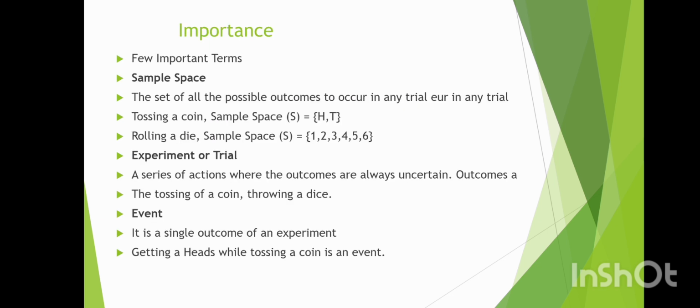Few important terms. Sample space. The sample space is the set of all possible outcomes that can occur in a trial or experiment. First, tossing a coin. Sample space is equal to head and tail. And next, rolling a die. Sample space is equal to 1, 2, 3, 4, 5, 6 possible outcomes.